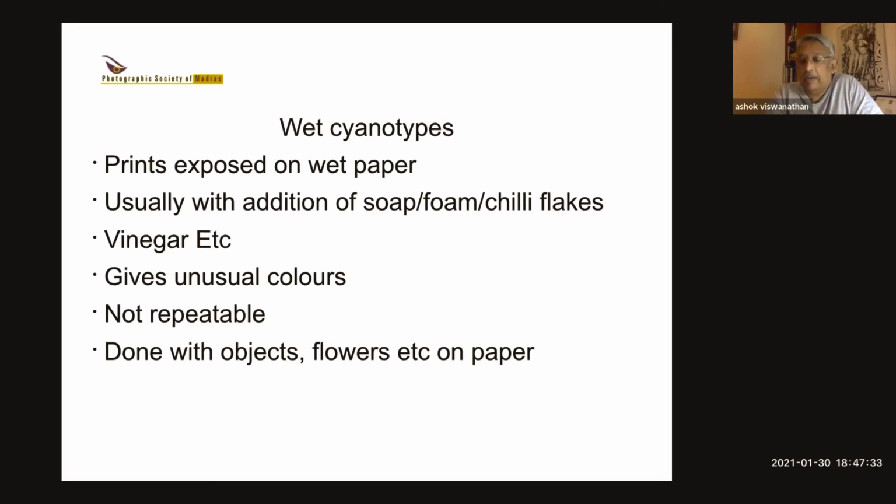There is something called wet cyanotypes. These are cyanotypes that are produced when the paper itself is wet, exposed when the paper is wet. Basically what you do is you follow the same process. You put your paper there, you put your print negative on top, and then you can put things on top, like flowers or leaves or anything. And then you can pour on a liquid solution, or you can spray a liquid, for example, vinegar, because something like vinegar will react with the chemicals, and you get some unusual colors. And you can put various objects also.